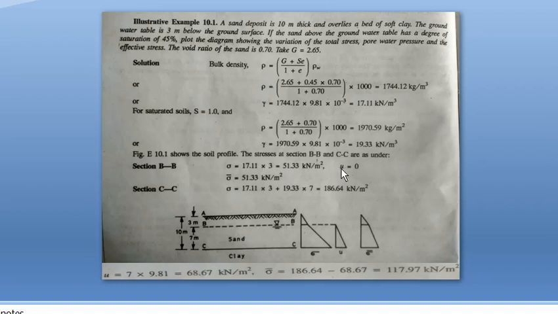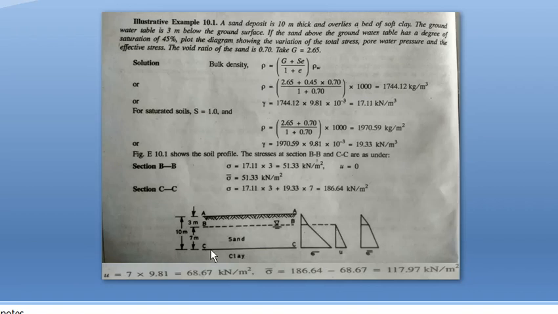Next, at section BB we have to find the pore water pressure. There is no water above section BB; the water table starts from this section only. So here there is no pore water pressure; pore water pressure is 0. So effective stress is equal to total stress itself, that is 51.33. You can mark here total stress as 51.33, and the pore water pressure starts from here at 0.